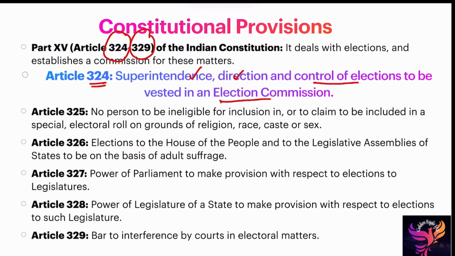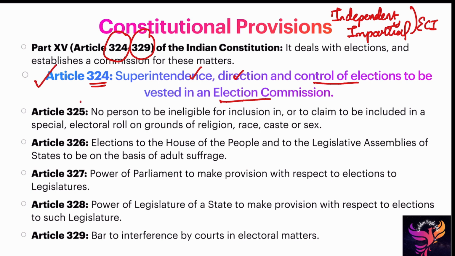Article 324 of the Constitution of India mentions the provisions to safeguard and ensure the independent as well as impartial functioning of the Election Commission of India. So that's why Article 324 is very important.